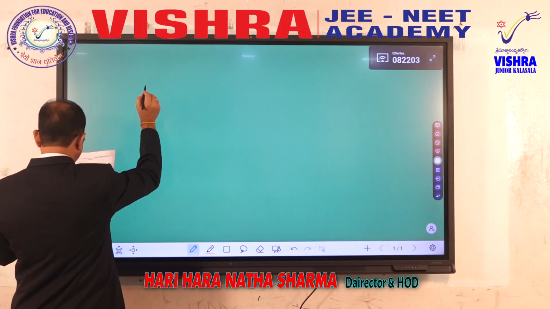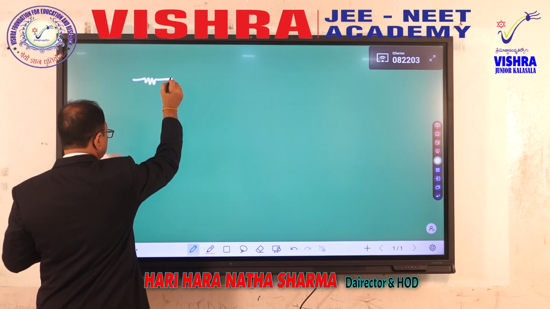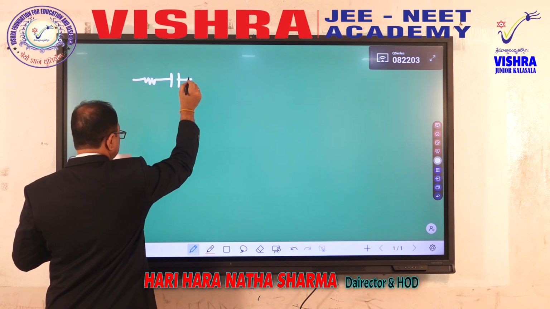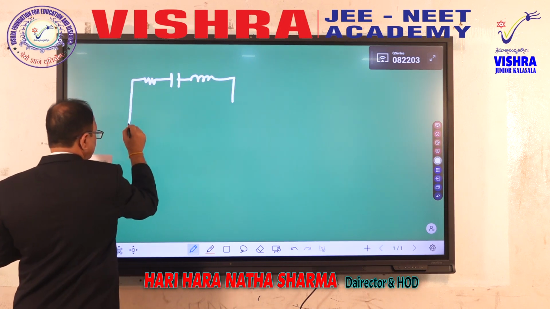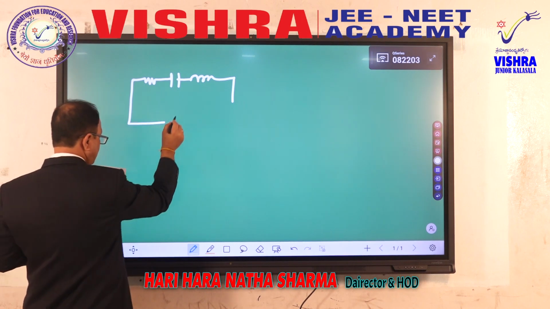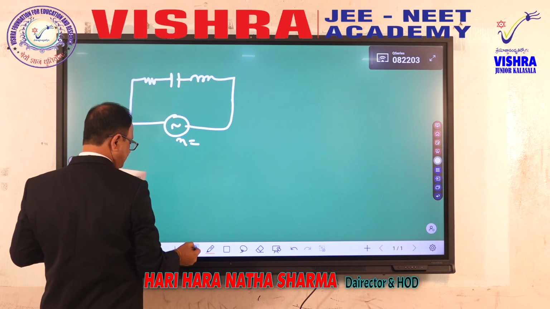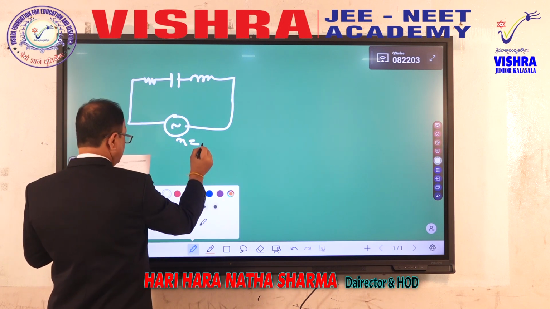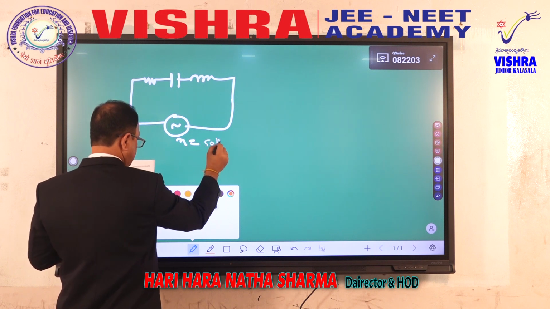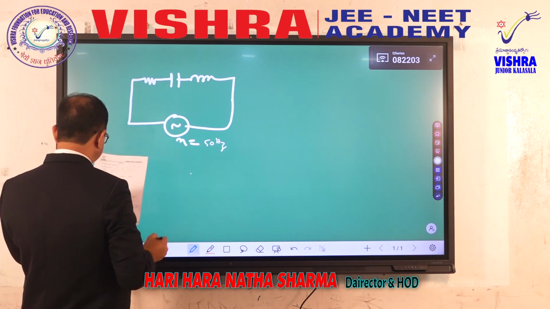Very, very simple. It says in an RLC series circuit, resistor, inductor and capacitor, these three components are there in an AC circuit, and it is having frequency equal to 50 hertz. And our resistance value is 10 ohm.